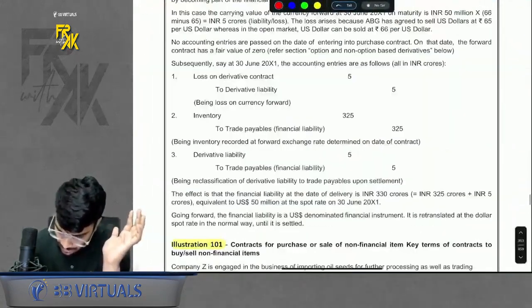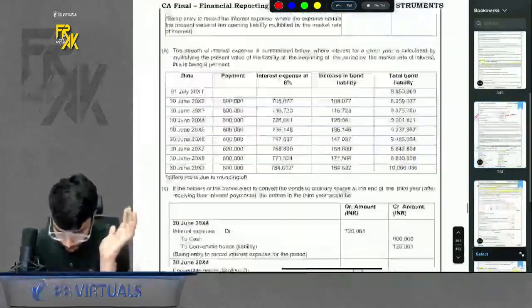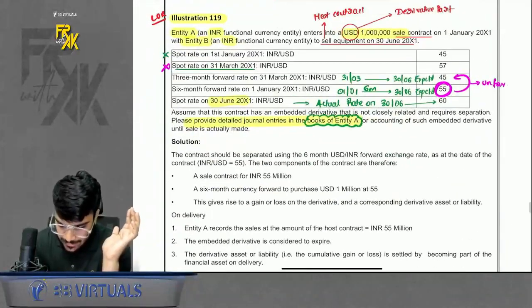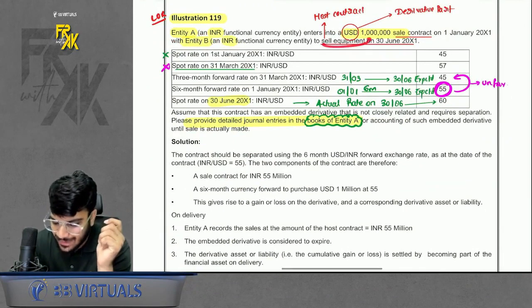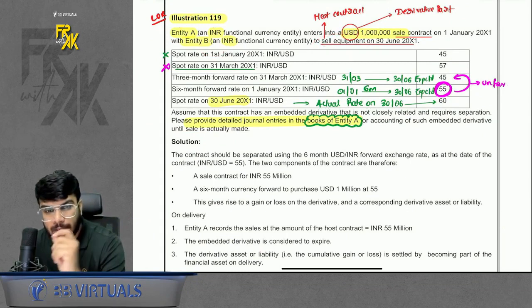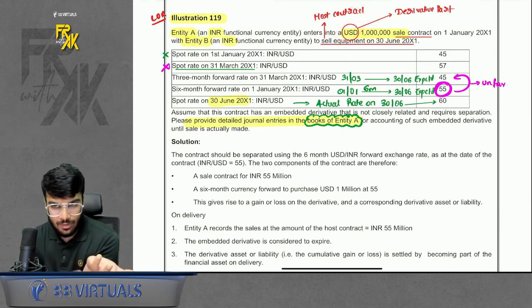We have one more illustration, illustration number 119. That also we will discuss. That is a fairly good question. Please see here. Let's say entity A and entity B enter into a derivative contract. Here we are going to sell equipment. Entity A is an Indian company, B is an Indian company. Both companies' currency is rupees, still transacting in USD. So a third currency is involved, right?